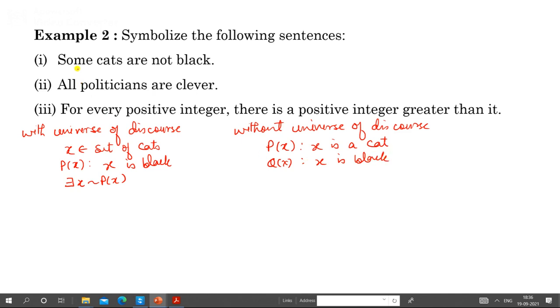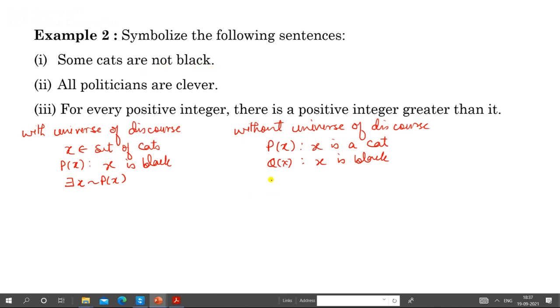Now look at this sentence. Some cats are not black. It means some x are there such that these x are cats and these cats are not black. So a conjunction is there.